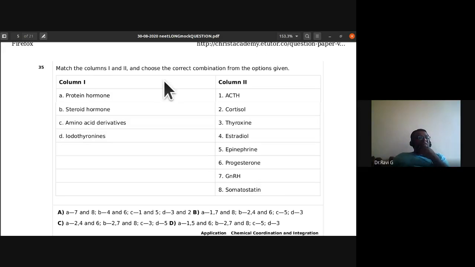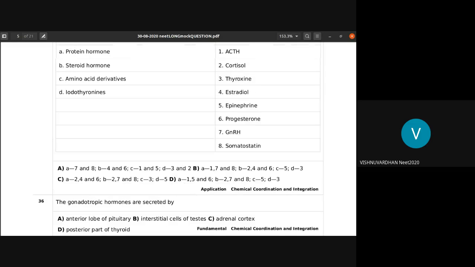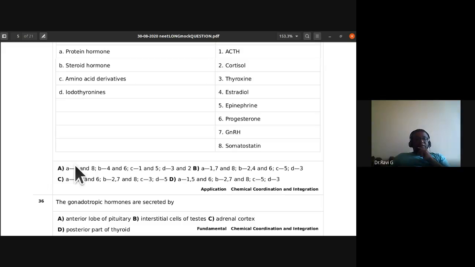So match the column 1 and 2 and choose the correct combination from the options given below. So protein hormone. Which is the protein hormone in this? ACTH and gonadotropin releasing hormone, GnRH. See this particular question, you have to choose the combinations properly. So 35th, the choice is B, sir.